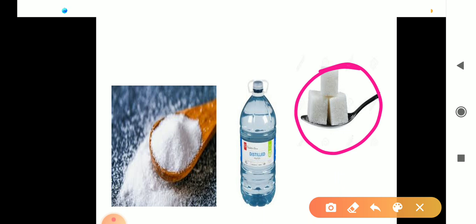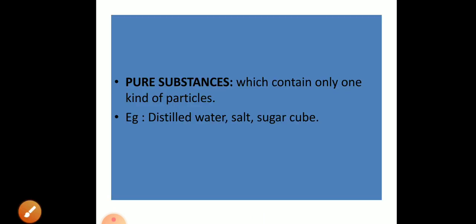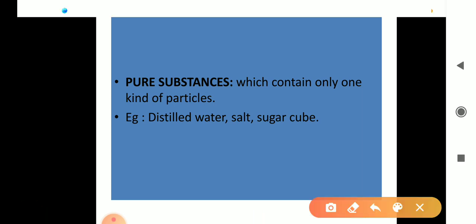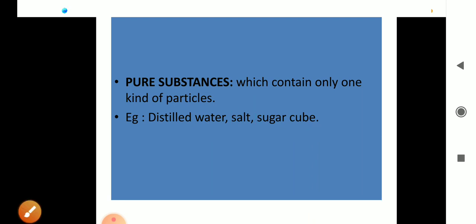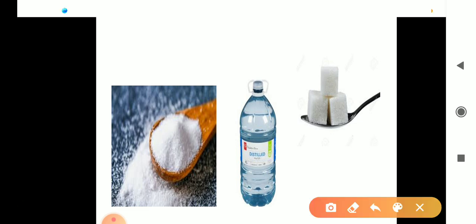A substance that is made of only one kind of particle is called a pure substance. Examples of pure substances: distilled water, it is pure. Then salt, also pure. Sugar cubes are also an example of pure substances. You can see in the first picture, I think it is salt. Yes, it is salt. They are made up of similar kinds of particles, that's why they are called pure. Salt is an example of a pure substance.